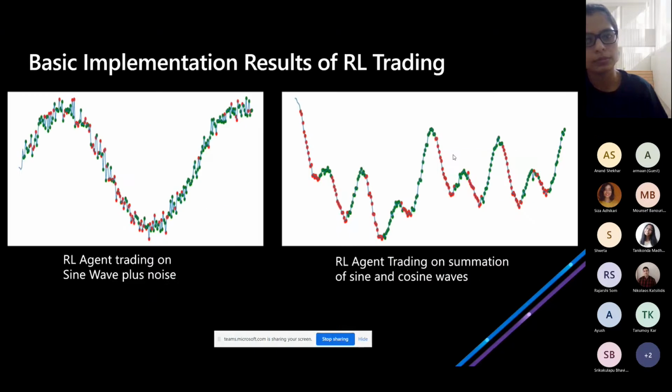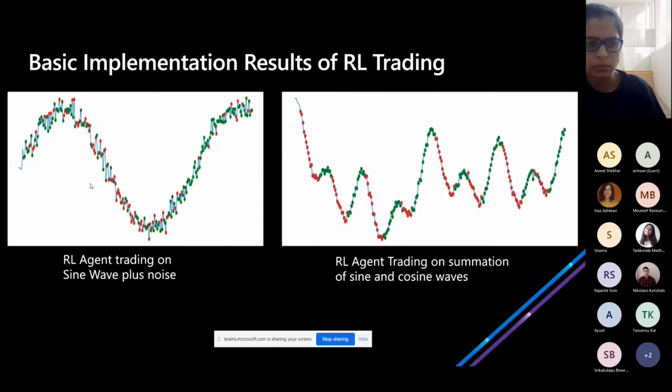Okay, so these are very basic implementations of reinforcement learning algorithms that are available online. I have seen the course, and these are the results from my own notebooks. On the left, we can see there is a sine wave. For a moment, don't think about the red and green dots. Imagine there is a sine wave, and then we introduce noise to it, like any random number between 0 and 1, and we add it.